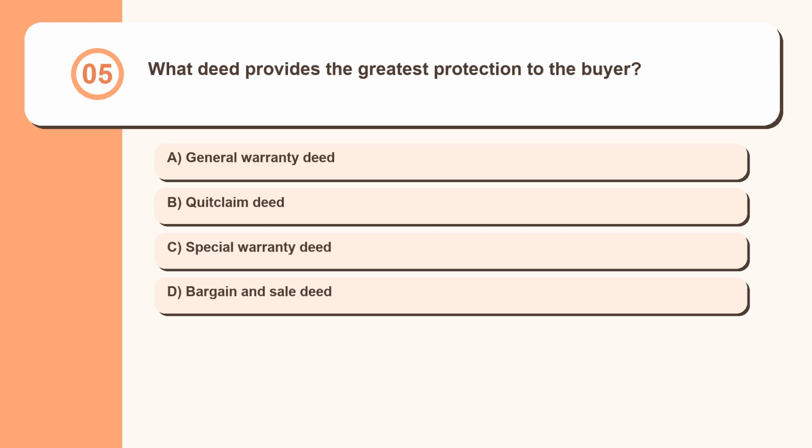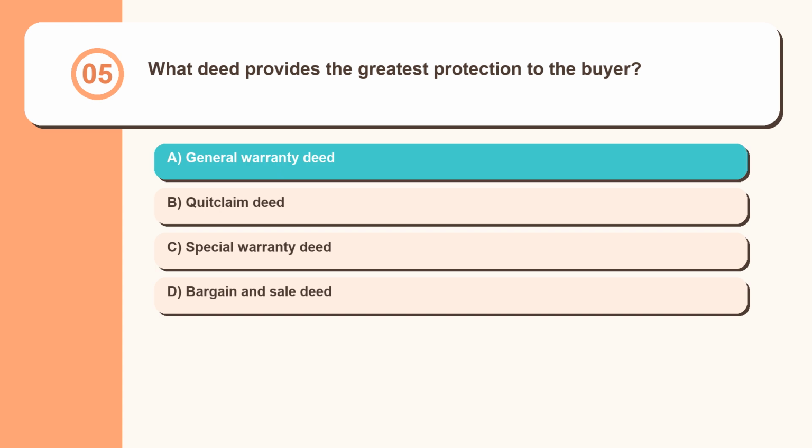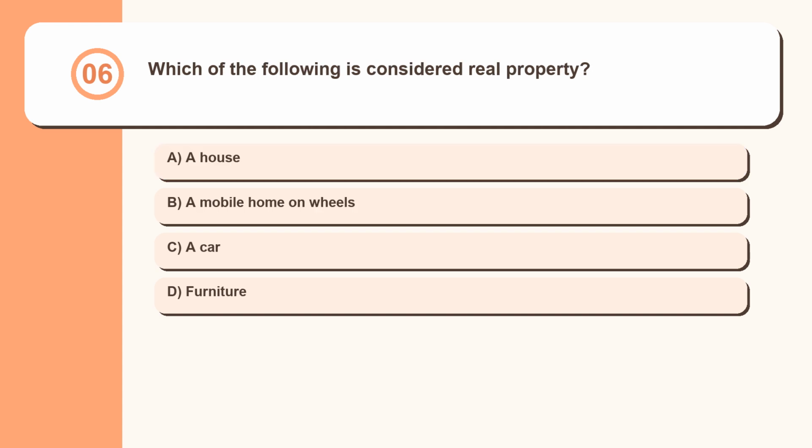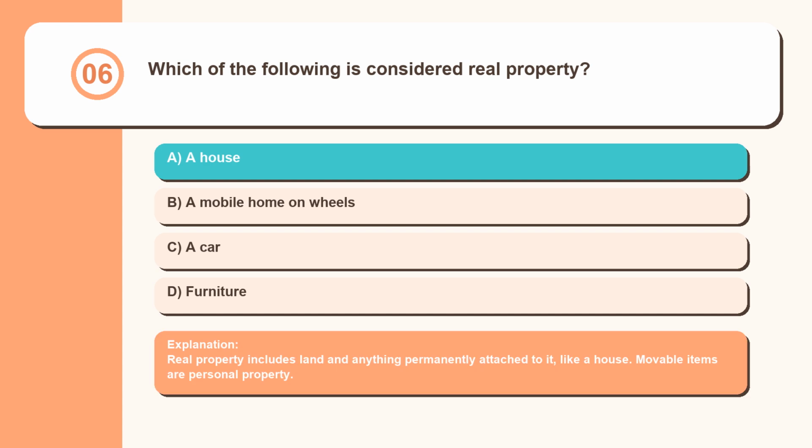Question 5. What deed provides the greatest protection to the buyer? General warranty deed, quitclaim deed, special warranty deed, bargain and sale deed. A general warranty deed includes covenants that protect the grantee against defects in title from before the grantor's ownership. Question 6. Which of the following is considered real property? A house, a mobile home on wheels, a car, furniture. Real property includes land and anything permanently attached to it, like a house. Movable items are personal property.